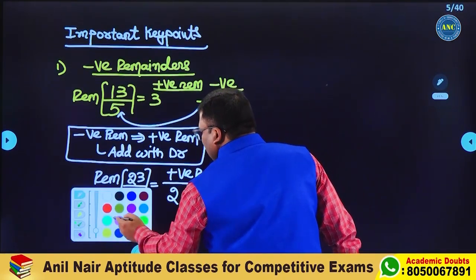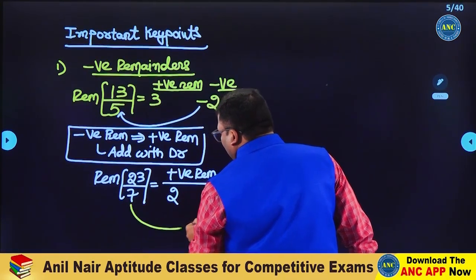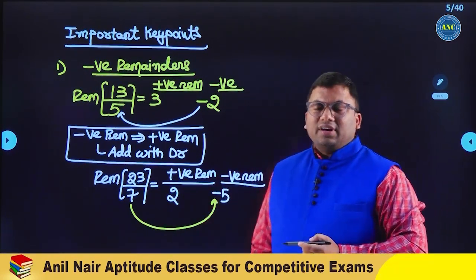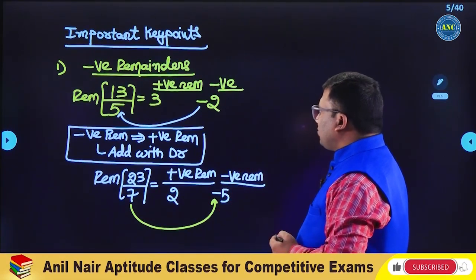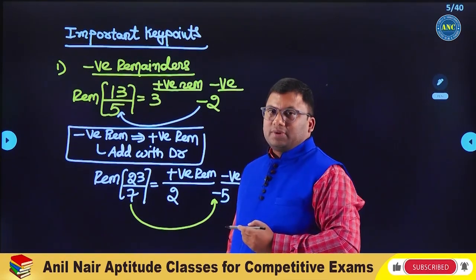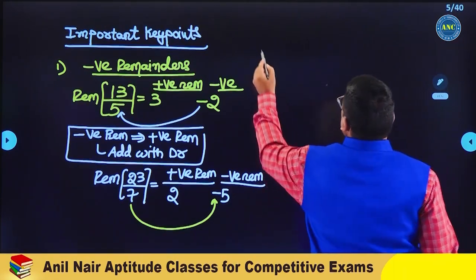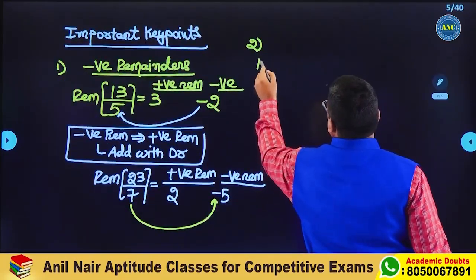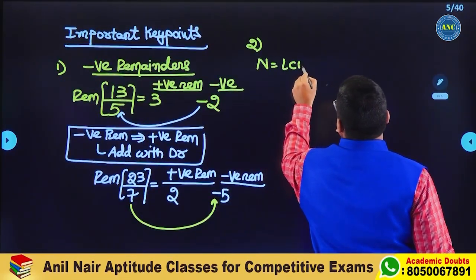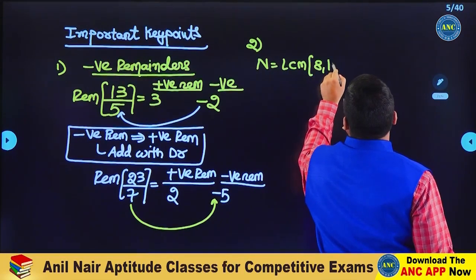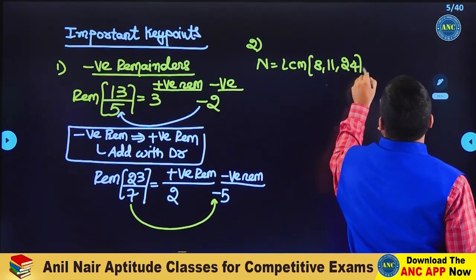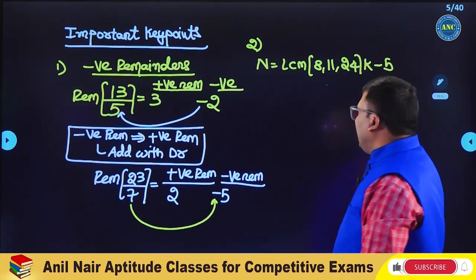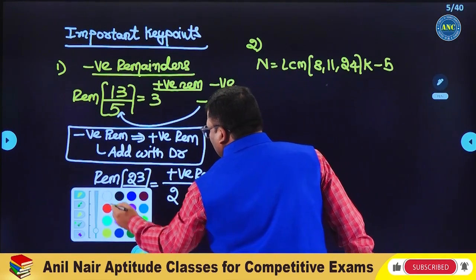So after doing this, in case you want to know how to convert a negative remainder into a positive remainder, add with the denominator. 7 minus 5 is 2. Negative remainder concept, I hope the idea is clear. Now the second one. Let us solve this question using negative remainder. N is equivalent to LCM of 8, 11, 24 into k minus 5.